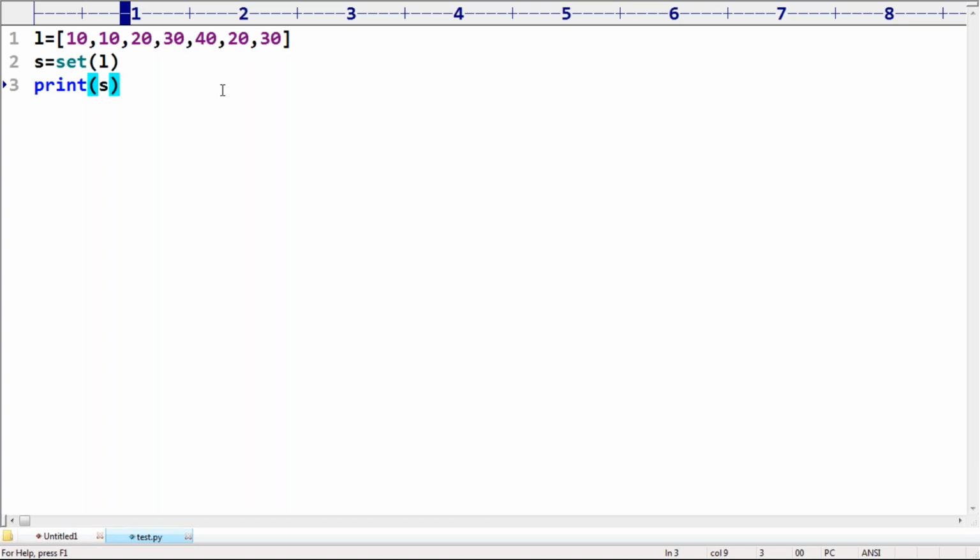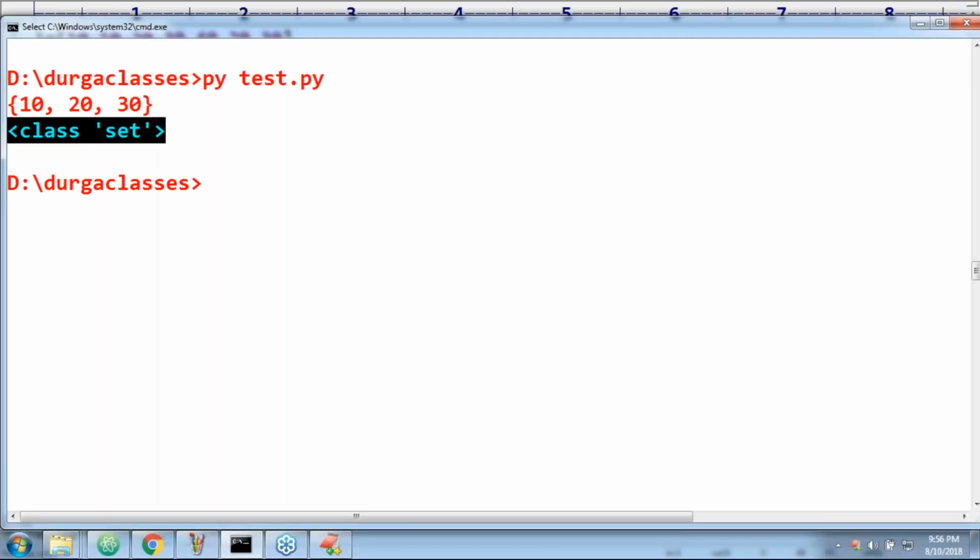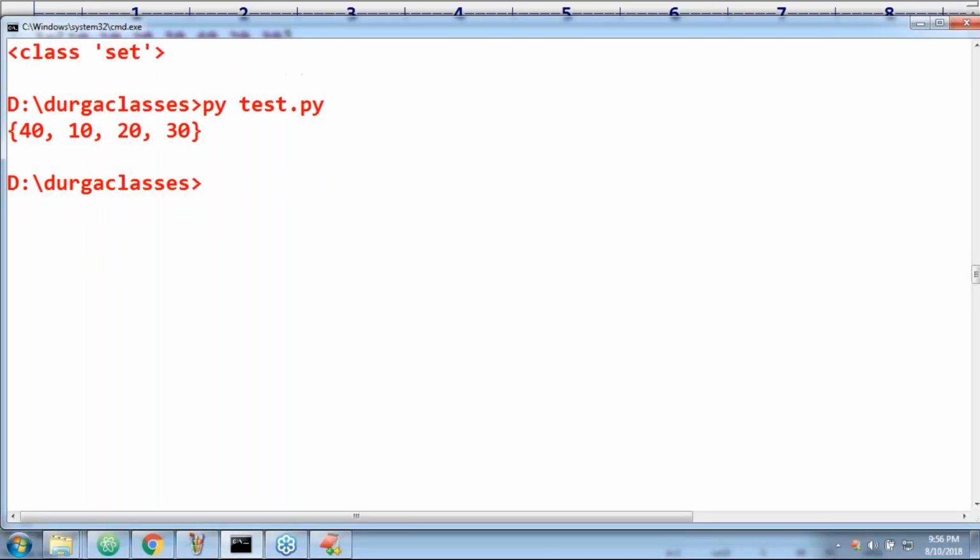Next, is order important or not important? Not important. You can't tell, for 10, 20, 30, 40, in which order the output is going to come. We don't know that. Remember that. Now just have a look. What is the answer? 40, 10, 20, 30.